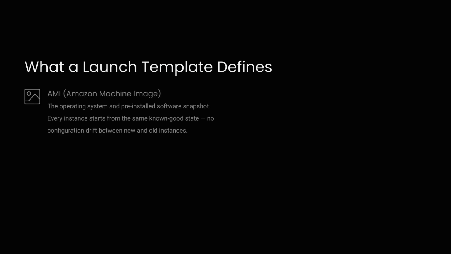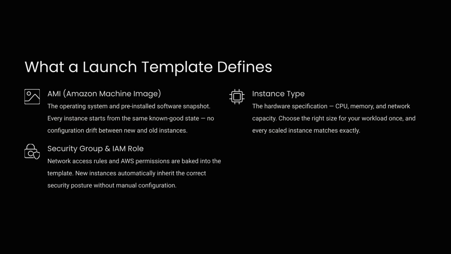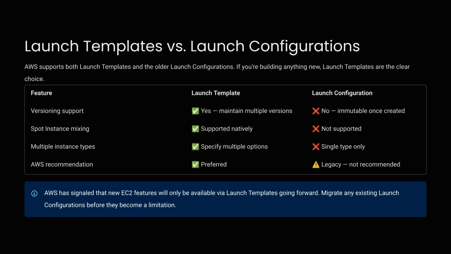It specifies the AMI, or Amazon Machine Image, for a known good starting state. It determines the instance type, matching hardware specs to your workload. It also includes the security group and IAM role for security posture, as well as the key pair and user data for automatic bootstrapping. Launch templates are the clear choice over older launch configurations.